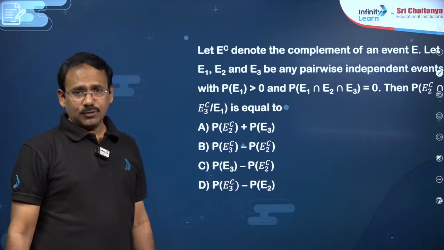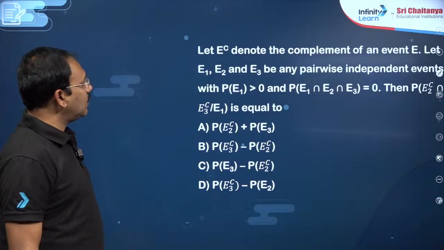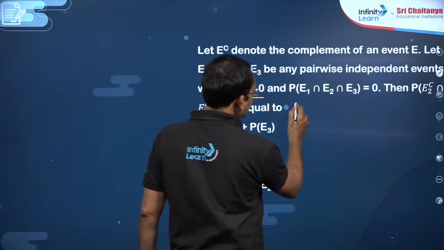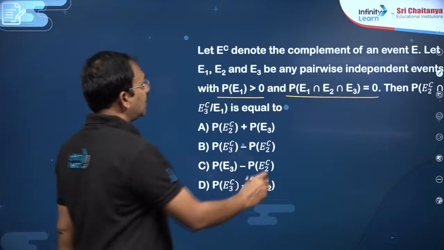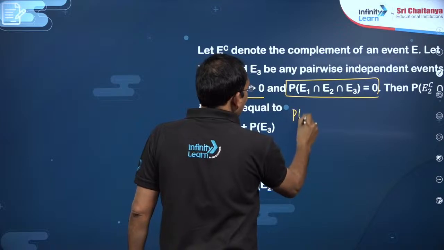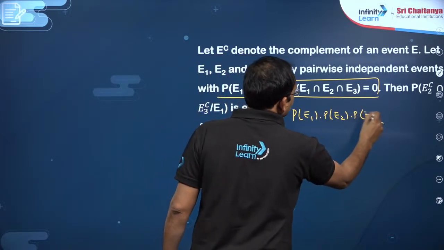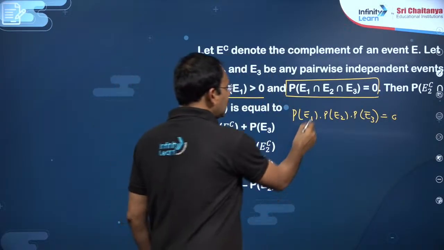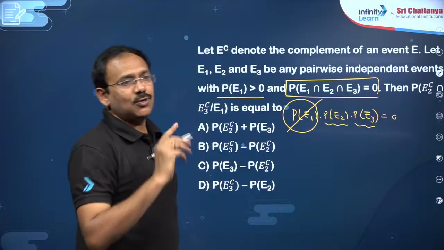Yeah, similar kind of questions here. Let E complement denote the complement of an event E. E1, E2, E3 are pairwise independent events. P of E1 is obviously not 0. Because they are pairwise independent events, you can write P of E1 into P of E2 into P of E3. This product must be 0. And P of E1 is positive, that means this cannot be 0. So either E2 or E3 must be 0, my dear friends.